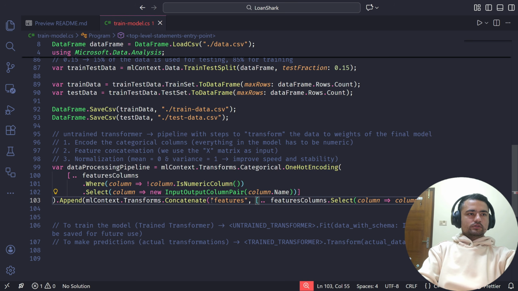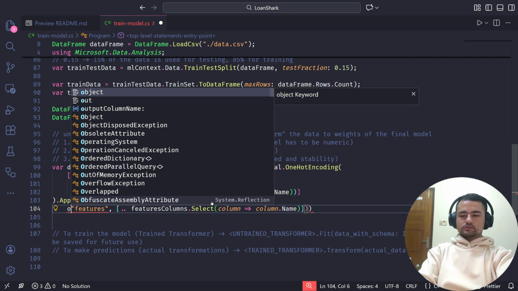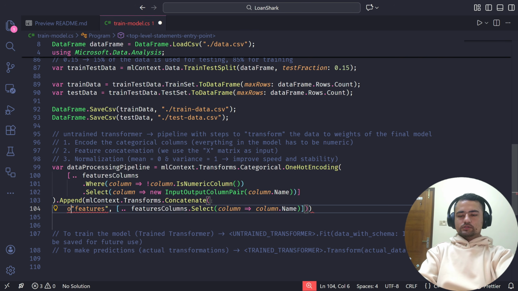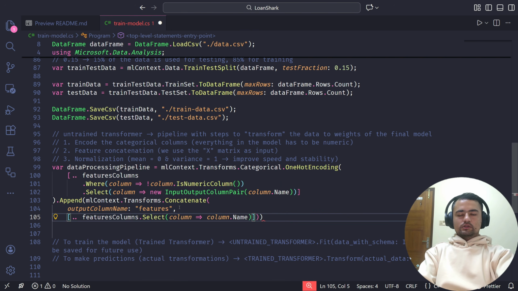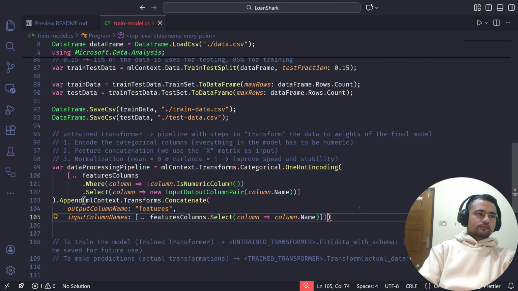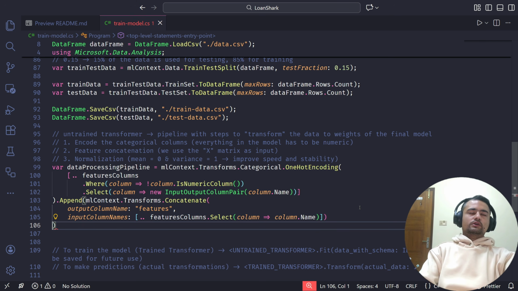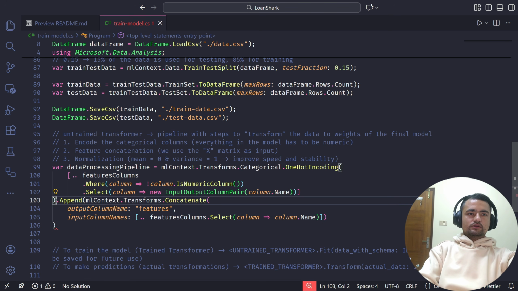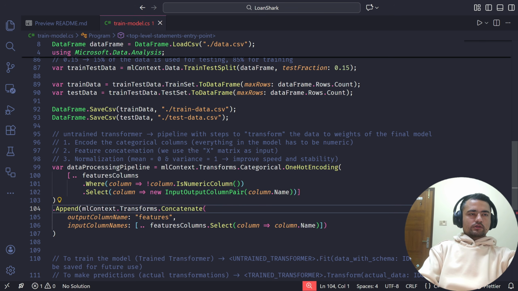Let me just make it a little more clear. Say output column name in this, and this is input column names. Okay, the encoding is done here, feature concatenation is done here.